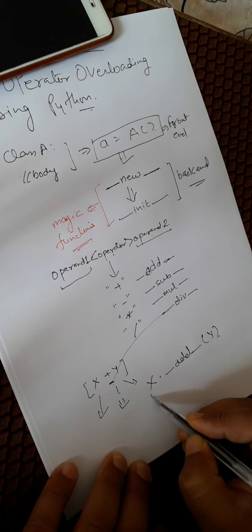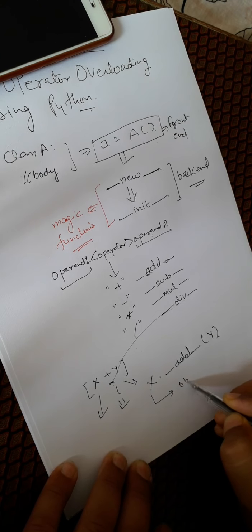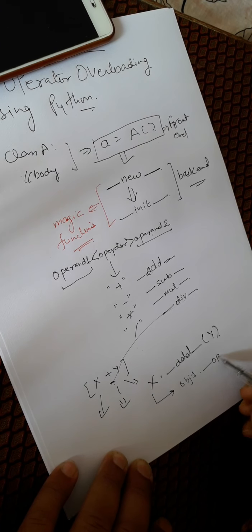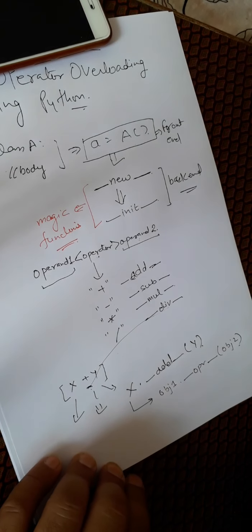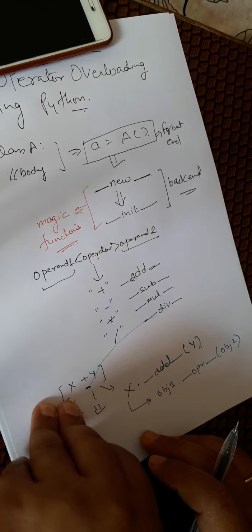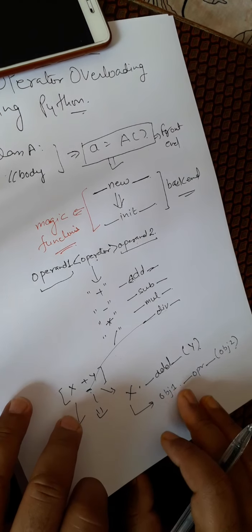So what is the general syntax? The general syntax is object 1 dot operator object 2, right? Now let us take a program and try to get an idea of the meaning of operator overloading.